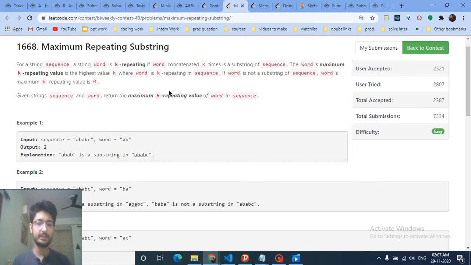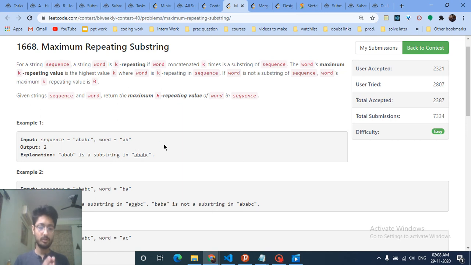In simple terms, you are given a sequence and a word, say AB. The k-repeating value of a word is k if you repeat that word k times and the result appears as a substring in the sequence. So if AB can be seen as a substring in the sequence, that's fine, but if you double it to ABAB and that is also a substring, then the answer for this is 2.